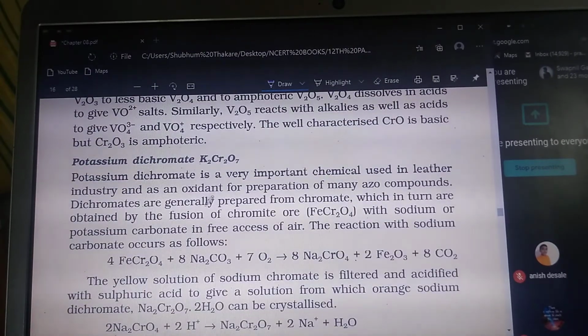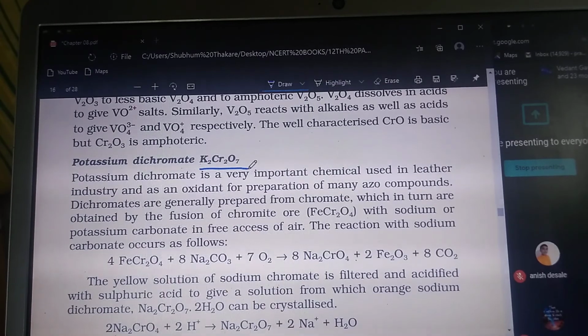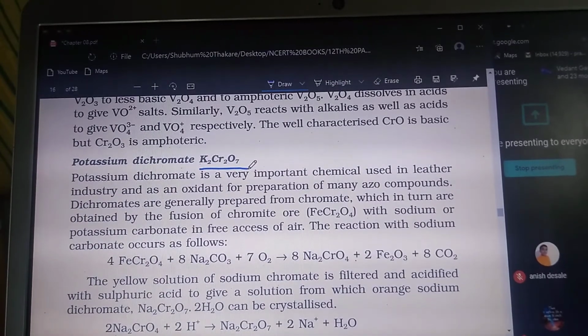oxo compounds. Here you can see that potassium dichromate is one of the oxo compounds, which is very largely used for oxidation of organic compounds. Organic compounds are oxidized with the help of K2Cr2O7, called potassium dichromate. Now for the preparation of potassium dichromate, the reactions mentioned here are the preparation reactions.